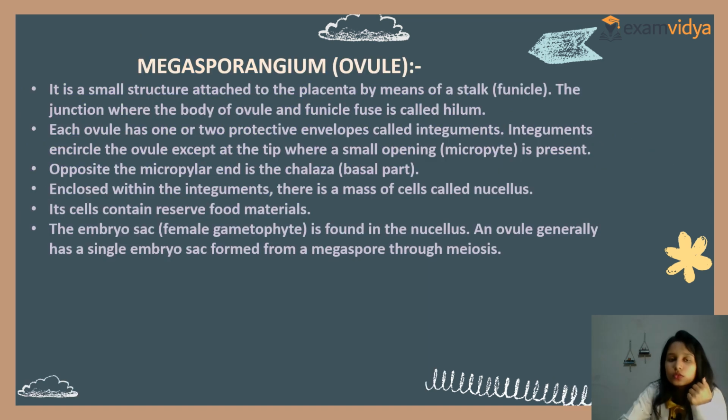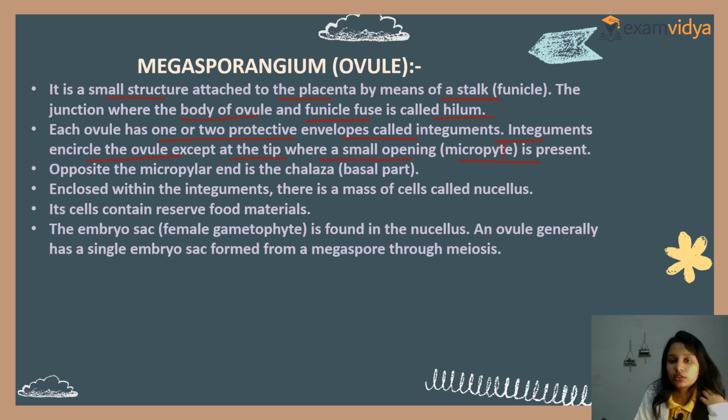So now, megasporangium, that is the ovule. It is a small structure attached to the placenta by means of a stalk called funicle. The junction where the body of the ovule and funicle fuse is known as hilum. Each ovule has one or two protective envelopes called integuments, that is outer integument and inner integument. We had seen this in the structure. Integuments encircle the ovule except at the tip, where a small opening, the micropyle, is present.